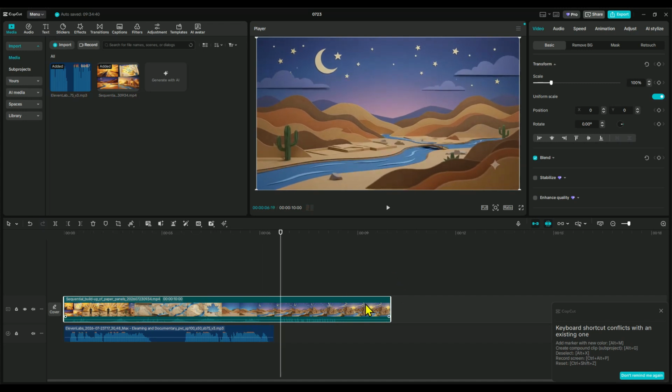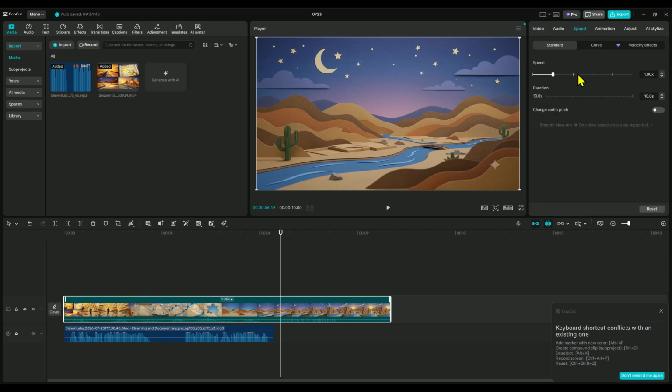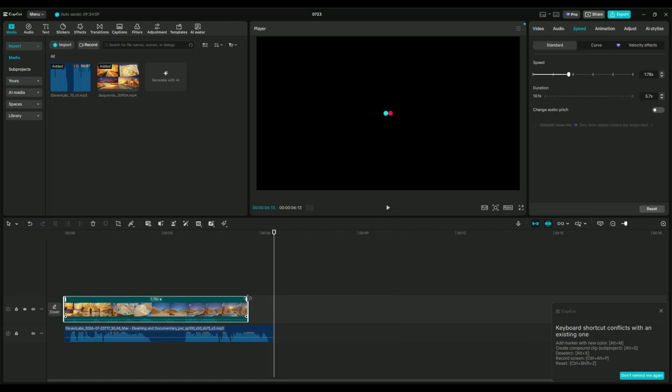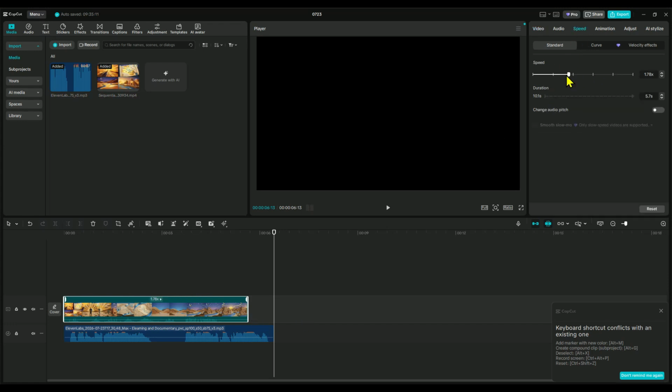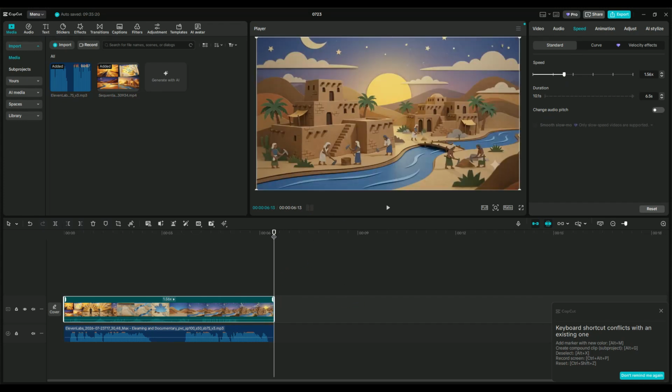As you can see, the scene is a little longer than the voiceover. To sync everything perfectly, select the clip, then click the speed option in the top right corner. Increase or decrease the playback speed until the scene lines up perfectly with your narration. This will make the visuals and voiceover feel smooth and professionally synced.